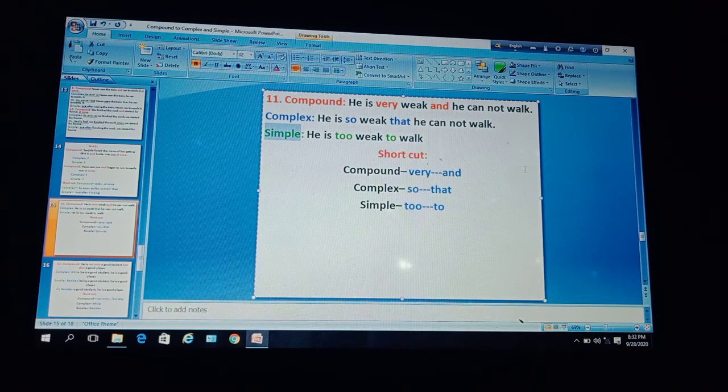Then for the simple one, you have to take the help of too ... to. So he is very weak becomes he is too weak, then to, and from the next clause only walk. Okay, so the simple sentence is, he is too weak to walk.